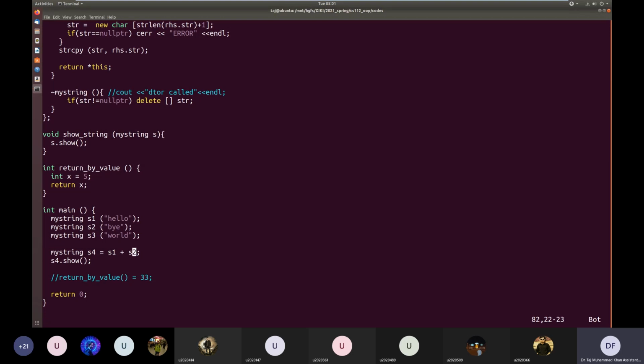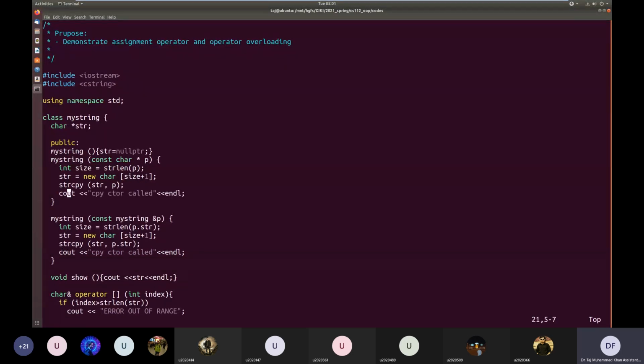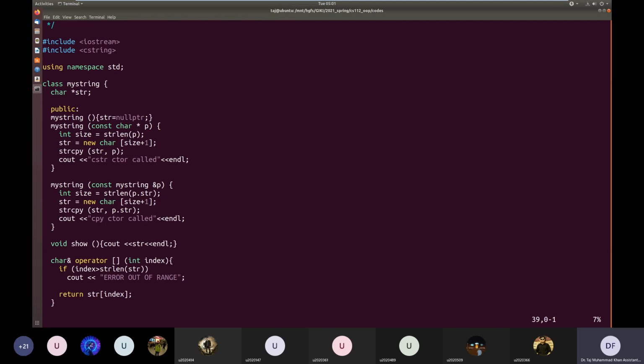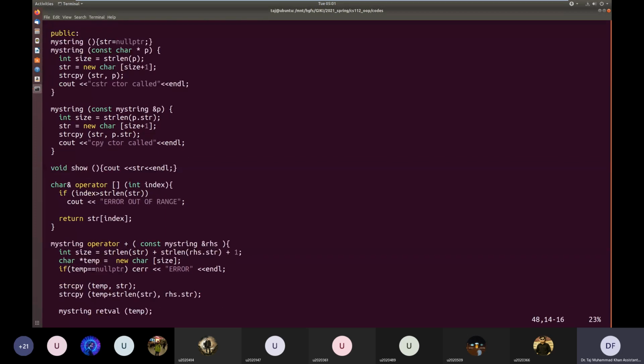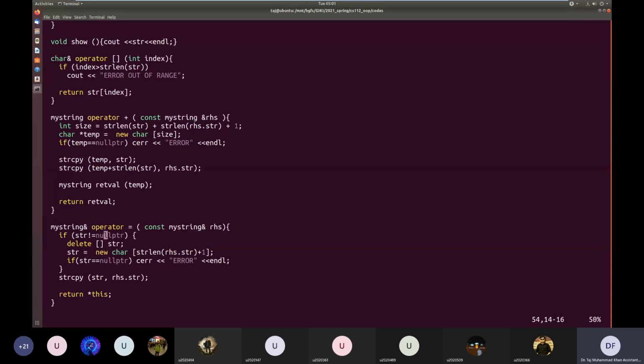S1, S2, S3, they will be called. Default, hopefully we will not need default. Default won't be called. Okay, so assignment operator.